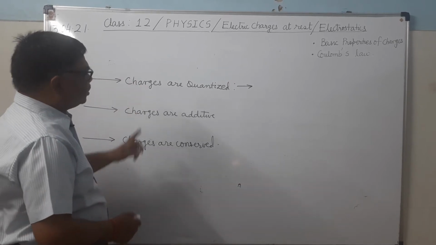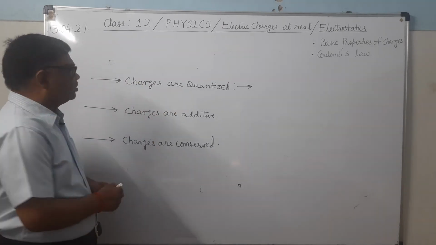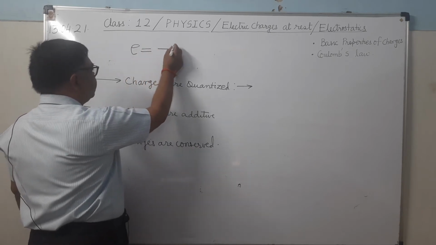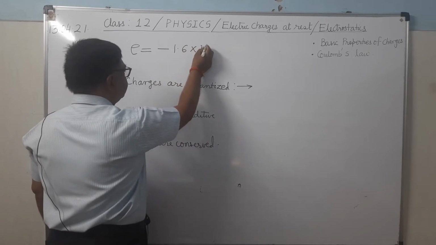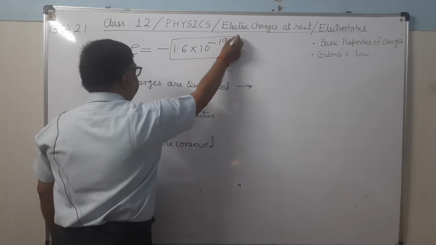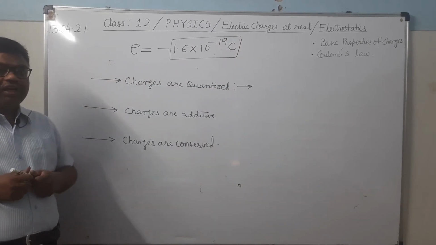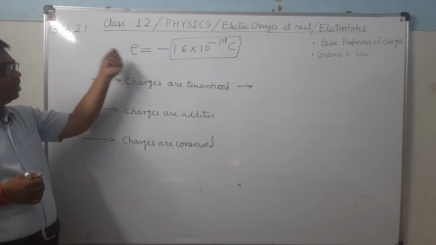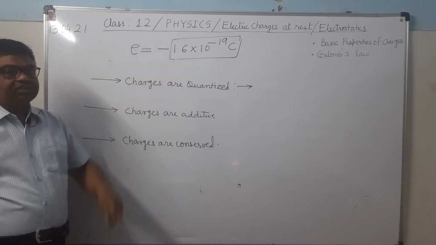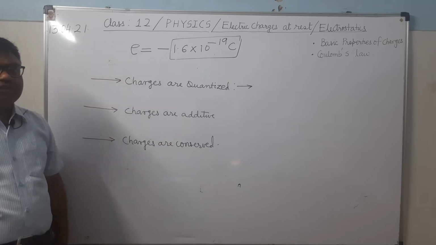As we know, charges are produced because of the transfer of electrons. And an electron has how much charge? It is equal to a negative charge of 1.6 into 10 to the power minus 19 coulomb. This we also call the elementary value of charge. This we also call the electronic charge and represent by e. What is the numerical value of e? 1.6 into 10 to the power minus 19 coulomb. This is the elementary value of the charge.